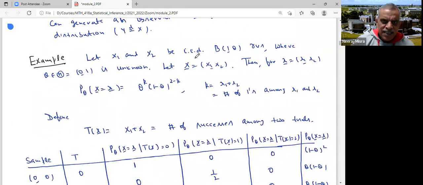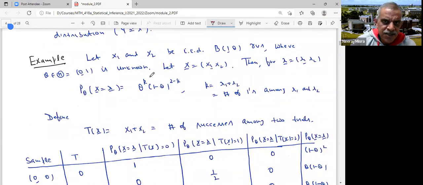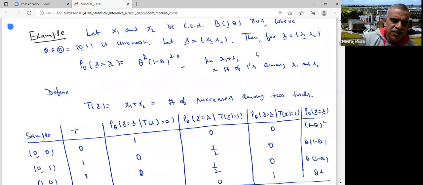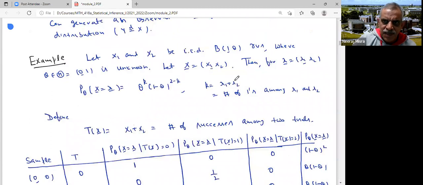Now let's look at an example. Let X1, X2 be IID Binomial(1, theta), where theta in (0, 1) is unknown. X is (X1, X2). Then if I look at the joint PMF of X equal to x, this would be theta to the power k, (1 minus theta) to the power 2 minus k, where k is the same as x1 plus x2, which is nothing but the number of ones among x1 and x2, because Binomial(1, theta) means it is 1 or 0.